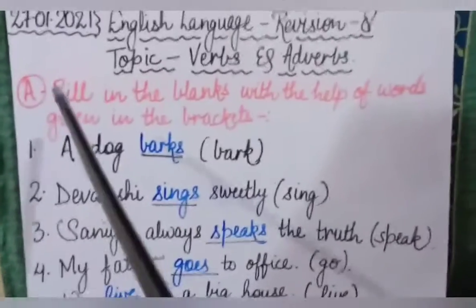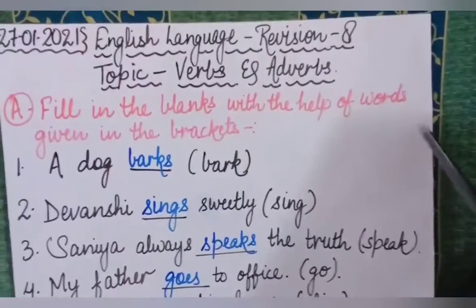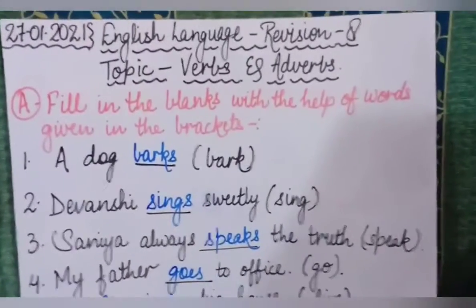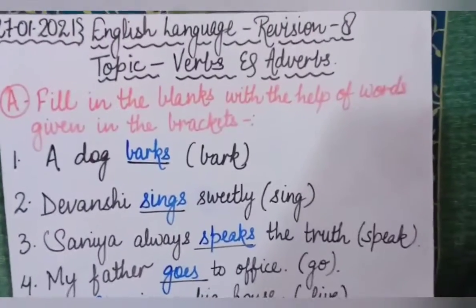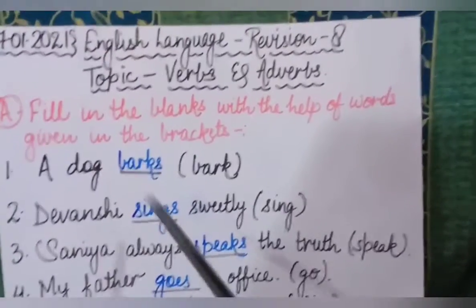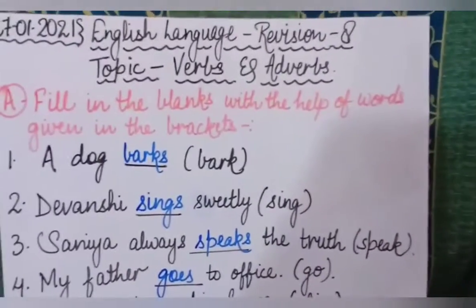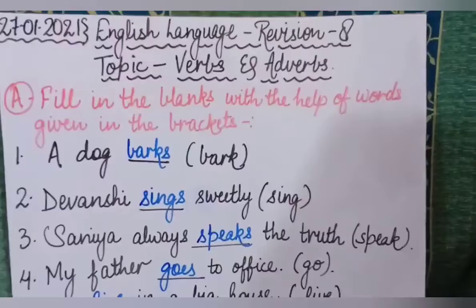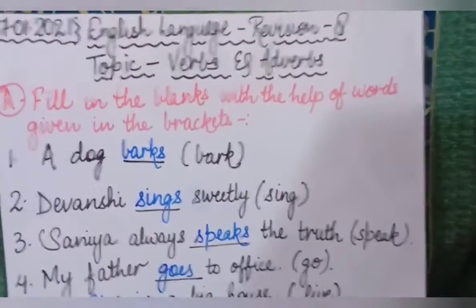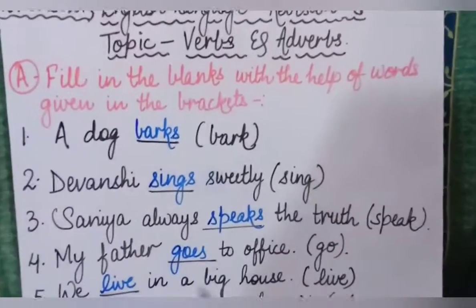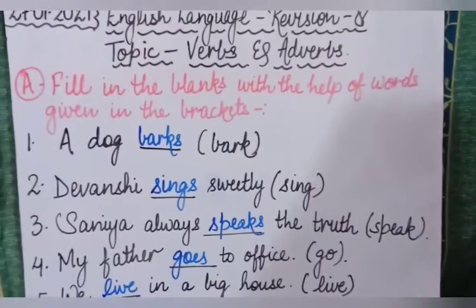Our first exercise is part A. Fill in the blanks with the help of words given in the brackets. In this, there are some sentences with blanks, and after each sentence there is a word given in the bracket, and that word inside the bracket is a verb. कोई एक verb है और वो verb को हमें इस sentence में use करना है. Is that clear? So let's get started with this exercise.